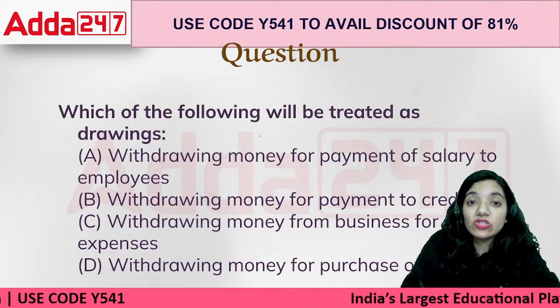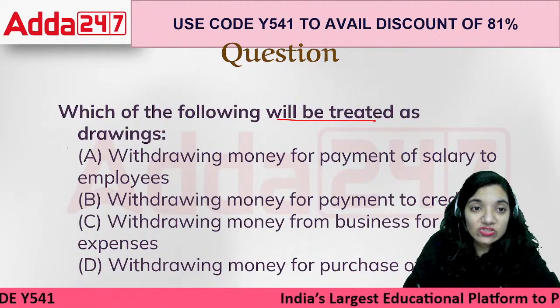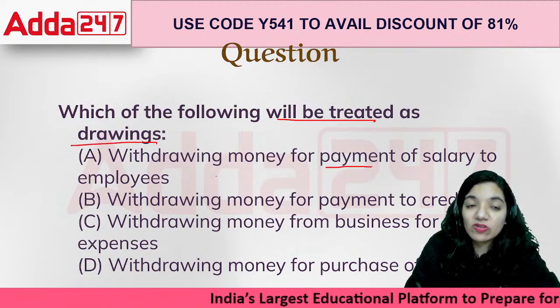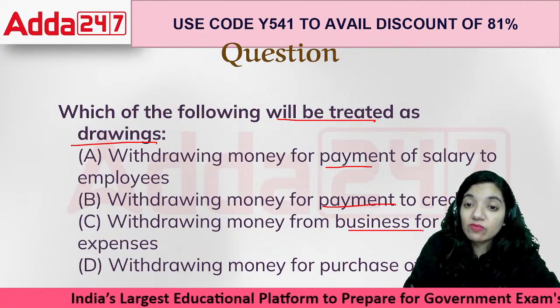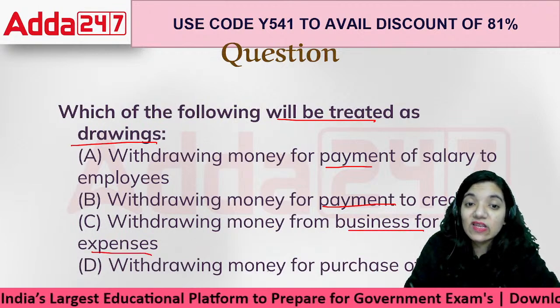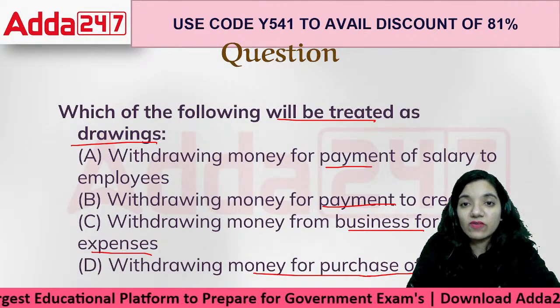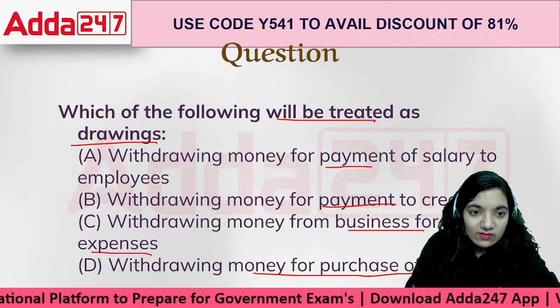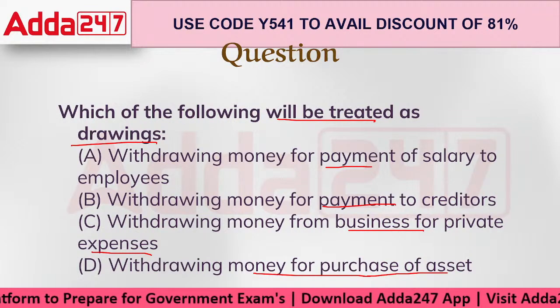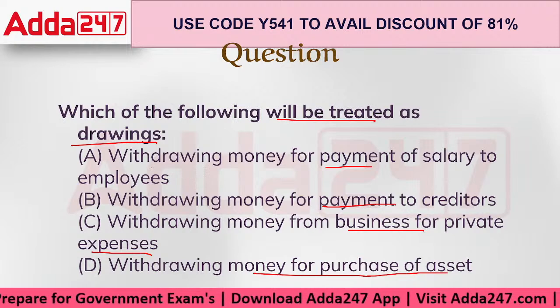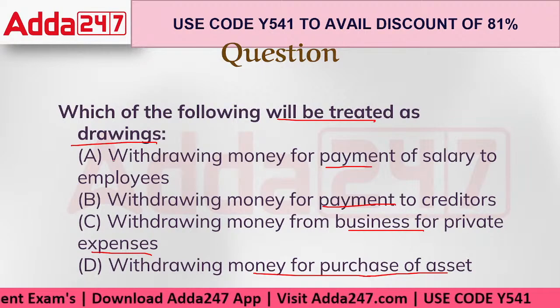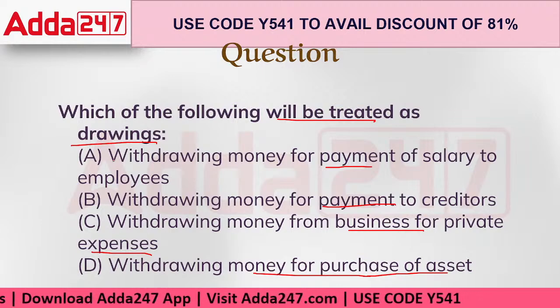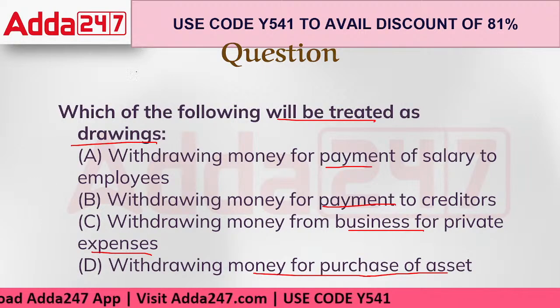Next question. Which of the following will be treated as drawings? Withdrawing money for payment of salary for employees, withdrawing money for payment of creditors, withdrawing money from business for private expenses, and last is withdrawing money for the purchase of an asset. If we want to treat something as drawings, then that particular thing would be any expense which is made for a private use.